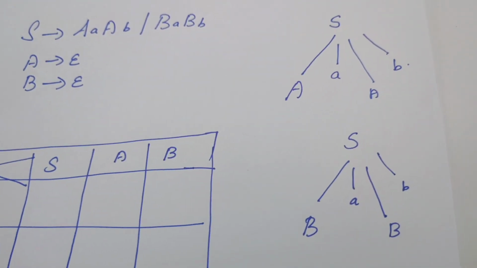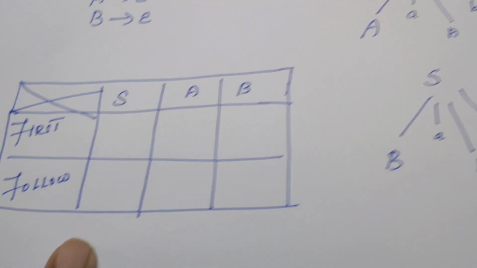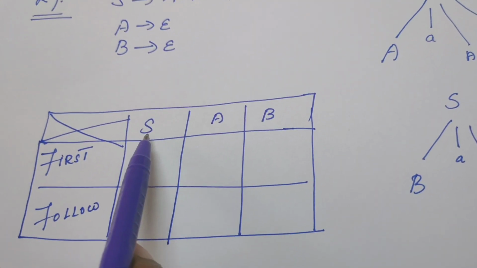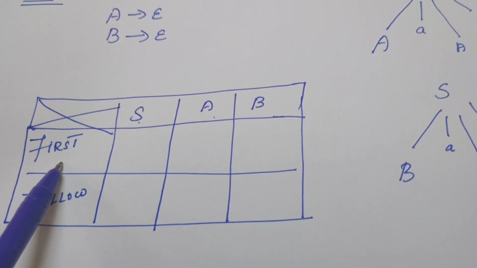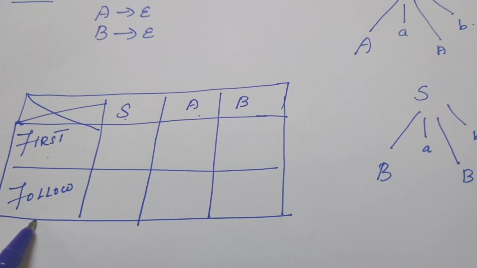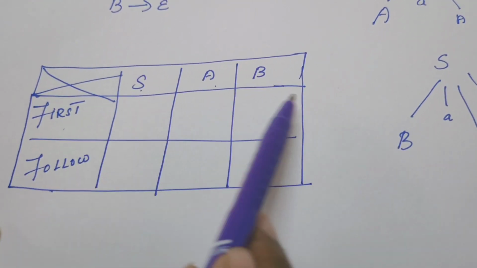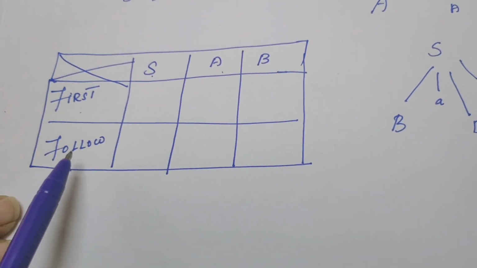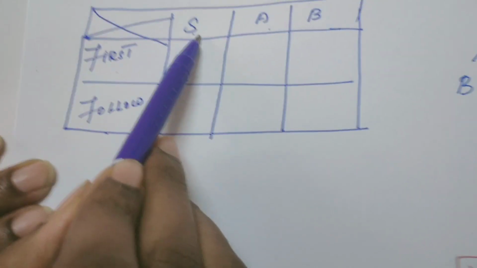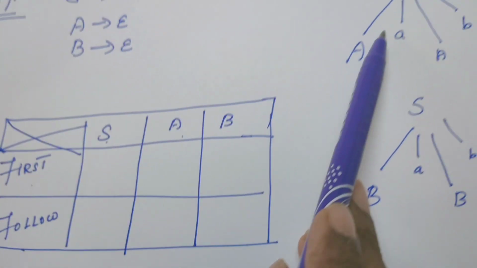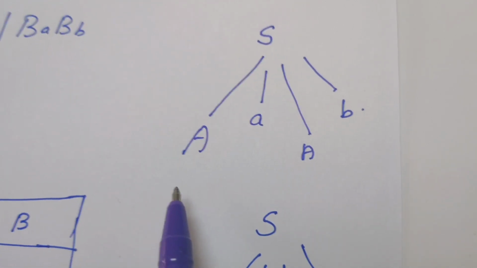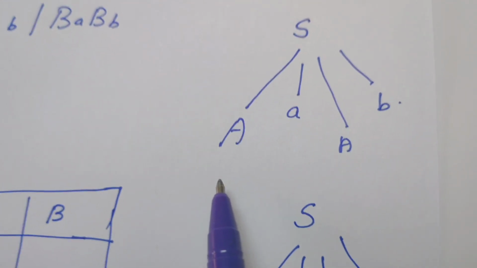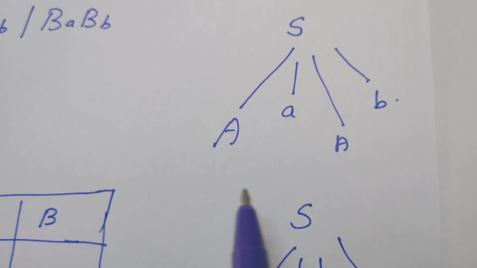Okay. Now look into this table. For all the symbols S, A, B, we have to find first also. We have to compute follow also. So first let us compute first. Later we will compute follow. What is first of S? From the parse tree we try to find out. From S, when you try to derive a string, what is the first terminal symbol we get? That becomes the first of S.